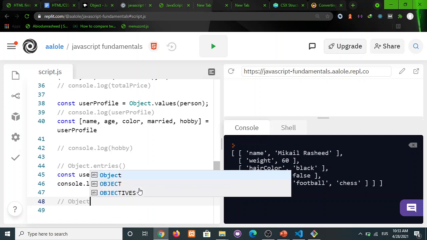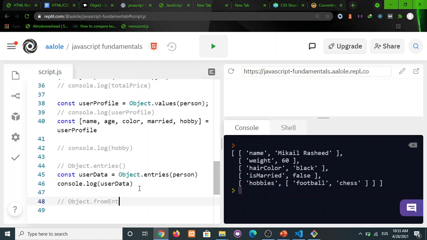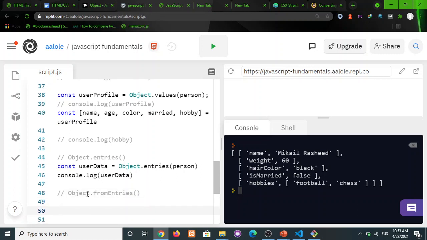Object.fromEntries. Okay, and the way this works is that it converts an array back to what? Back to an object. Okay, so for example, now you know that we now have our user data as what? As array. So now let's create a new object.